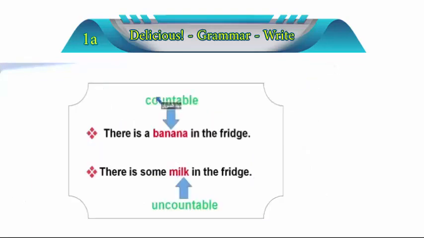Alright? So, let's see it over here. That's exactly what, as we have said. There's a banana in the fridge. There are 2 bananas in the fridge. There are 5 bananas in the fridge. However, I cannot say here there is 1 milk in the fridge, there is 2 milks. No, I will say there is 1 bottle of milk, 2 bottles of milk.